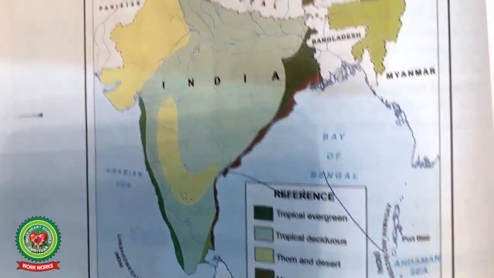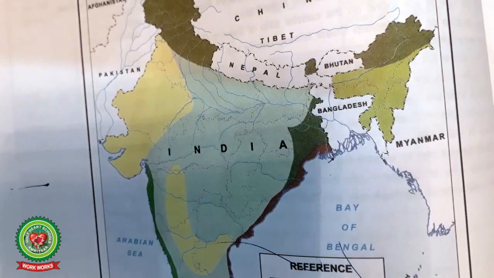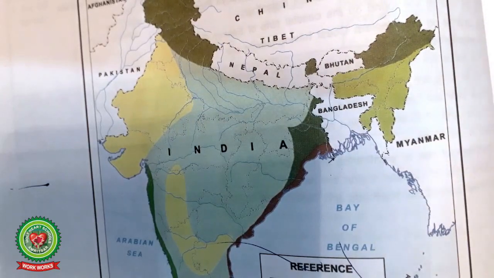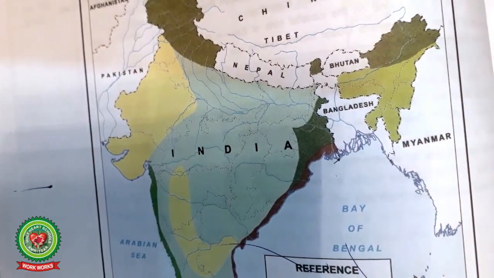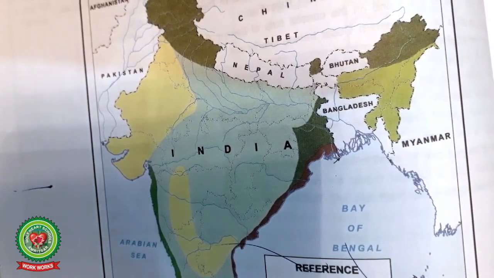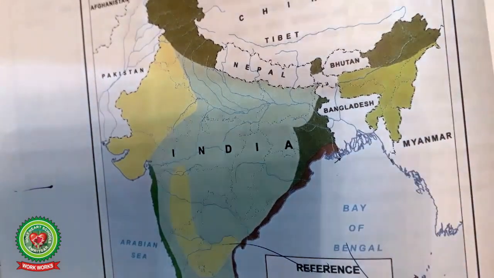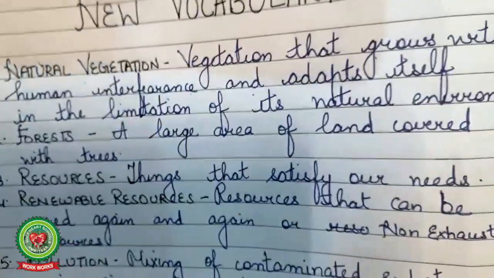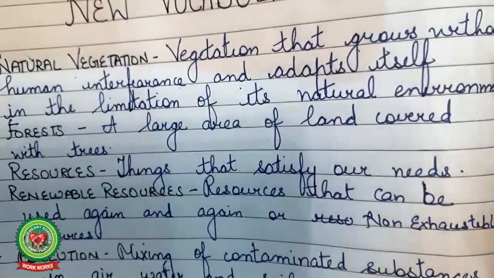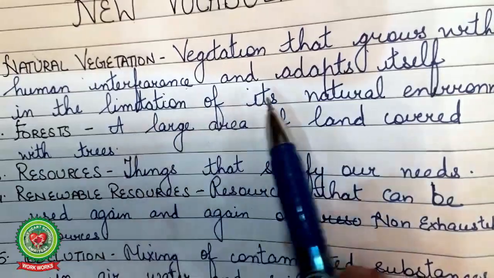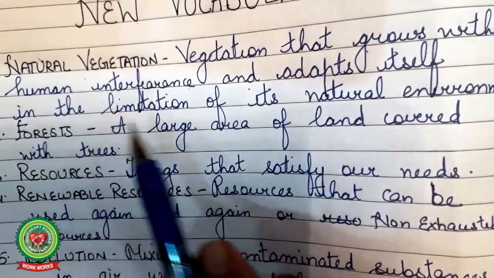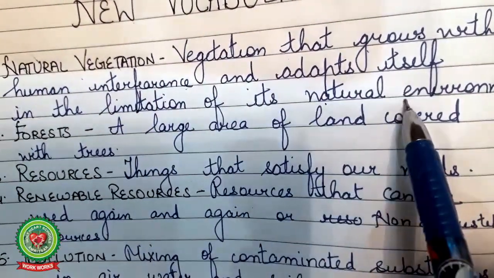While learning about the natural vegetation of India, we will also come across several new terms. These new terms are: natural vegetation, vegetation that grows without human interference and adapts itself in the limitation of its natural environment.